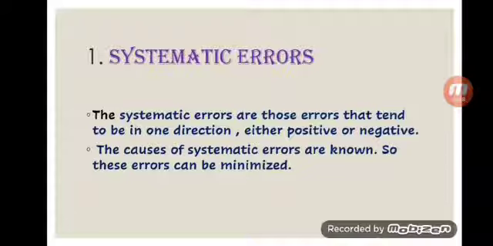For example, when we measure the length of a line with the help of the scale, some students find it to be 1.9 centimeter, some calculate it 1.8 centimeter, and some students calculate it 1.5 centimeter. These are the variations in the reading of the measurement of the length. That is, different persons are measuring the same line in different ways, and which reading is the most accurate depends upon the method of observation.